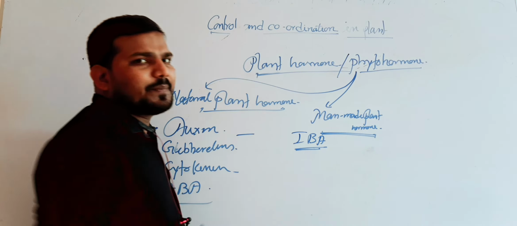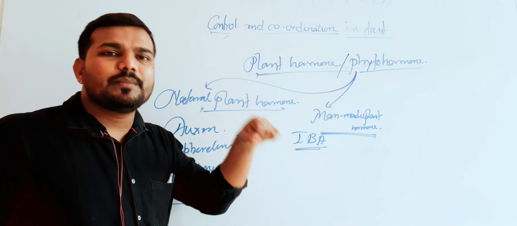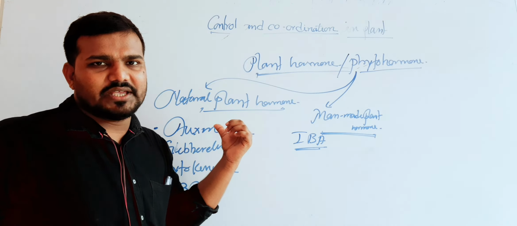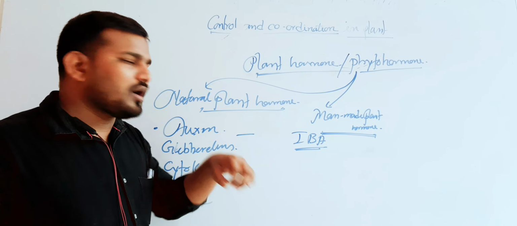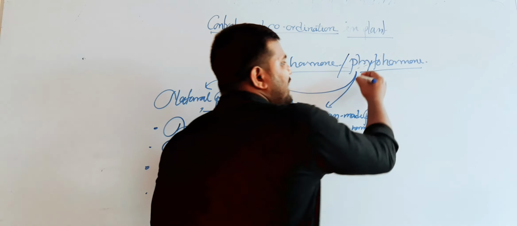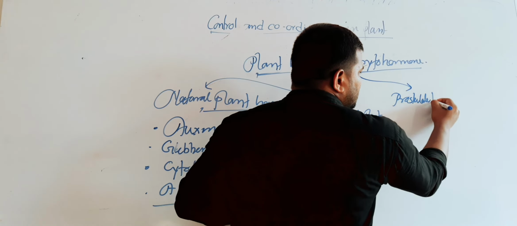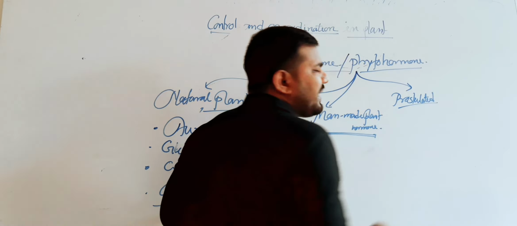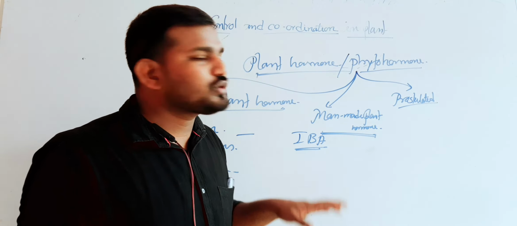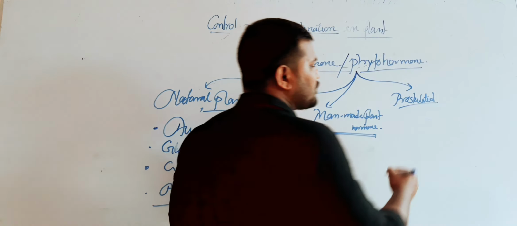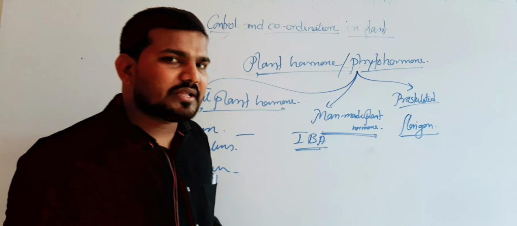These are artificially prepared in a lab, but this substance can perform the similar type of activity which is performed by the auxin. IBA, IPA, all are artificial hormones of auxin. Now, within the plant body, some hormones may be present, but we do not know their structure and function. These are known as postulated plant hormones. Examples of the postulated plant hormone are thorizen and vanillin.